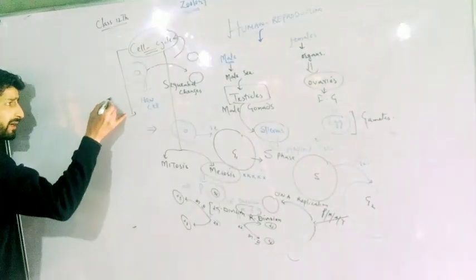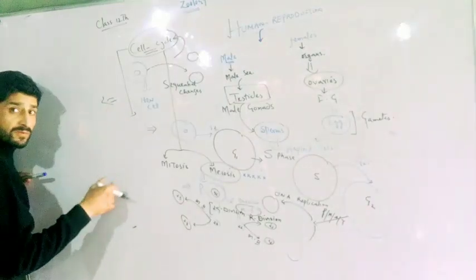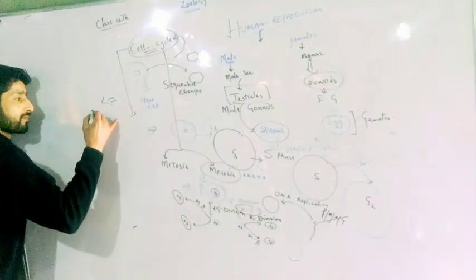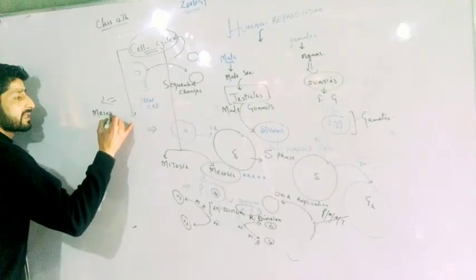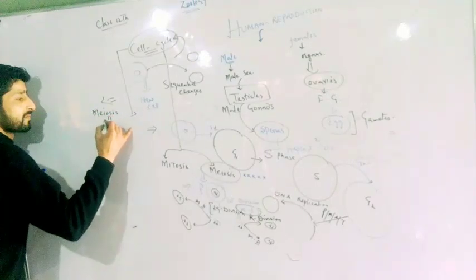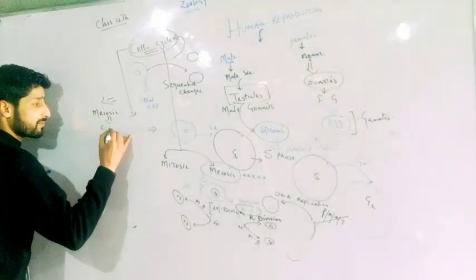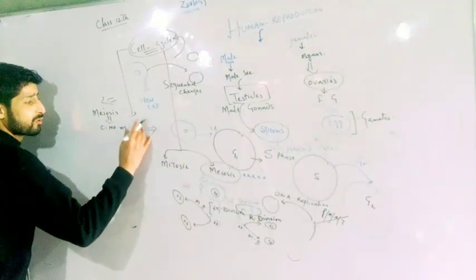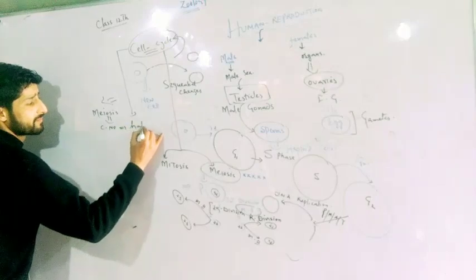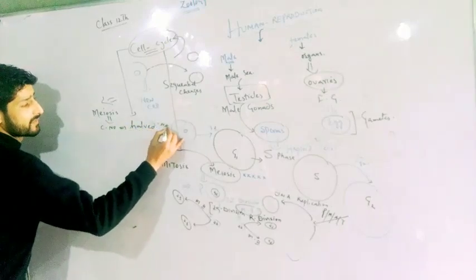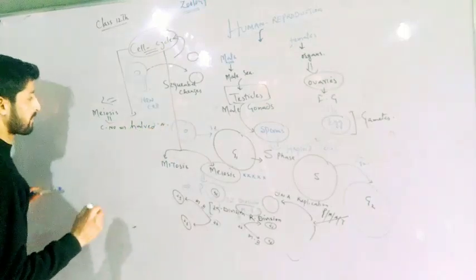So the first point which I want you to know is that meiosis, in a nutshell, is a type of cell division in which chromosome number is reduced. Chromosome number is halved. That you have studied in class 11.